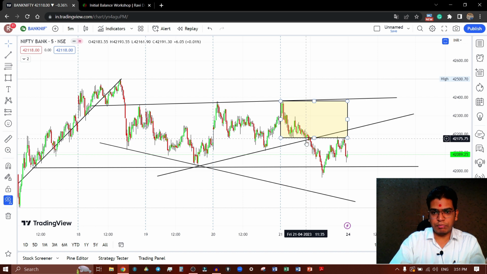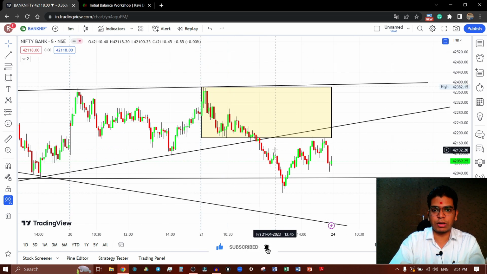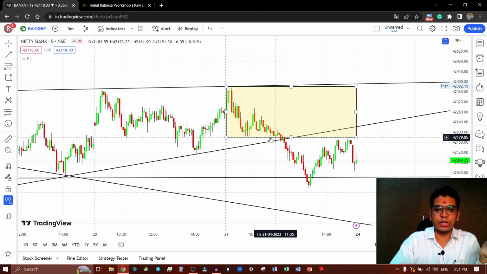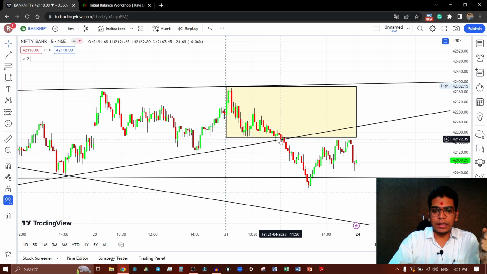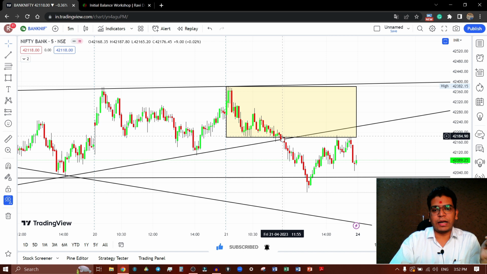Here the market broke that but took support from this trend line and again moved on the higher side. This is nothing but base creation, a bounce back on the higher side to form the base. Here the market closed below this initial balance low in this candle at 11:50. Below this candle low, you can go for the trade, with stop loss above the base candle high, and target as per the double distribution trend day. Now what about the target, guys?